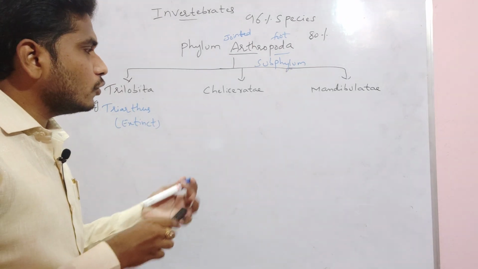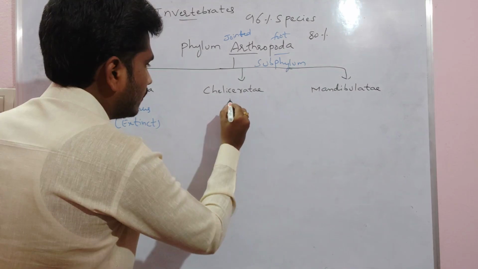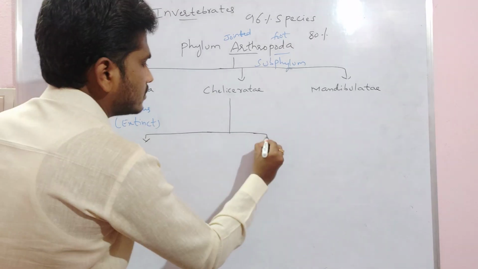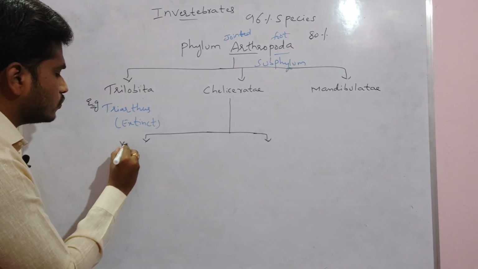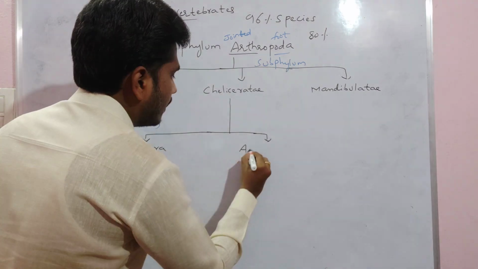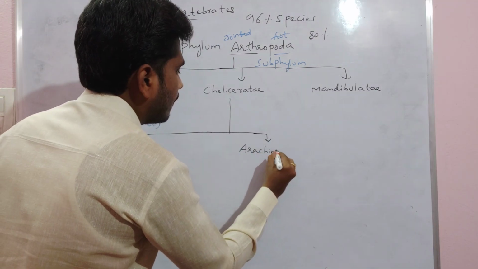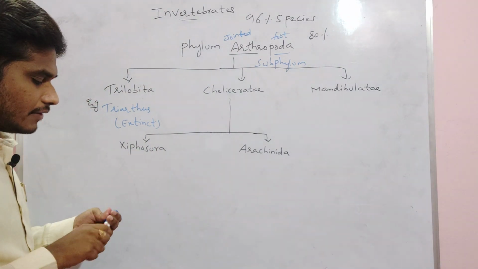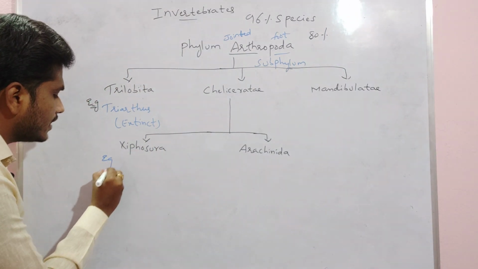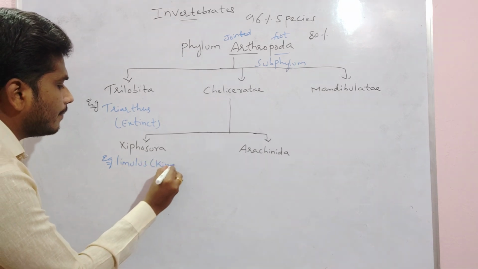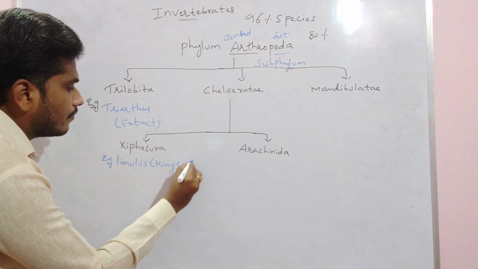Cheliceratae we again divide into two classes, mainly class Xiphozoura, then class Arachnida. For class Xiphozoura the example we take is Limulus, which means king crab.